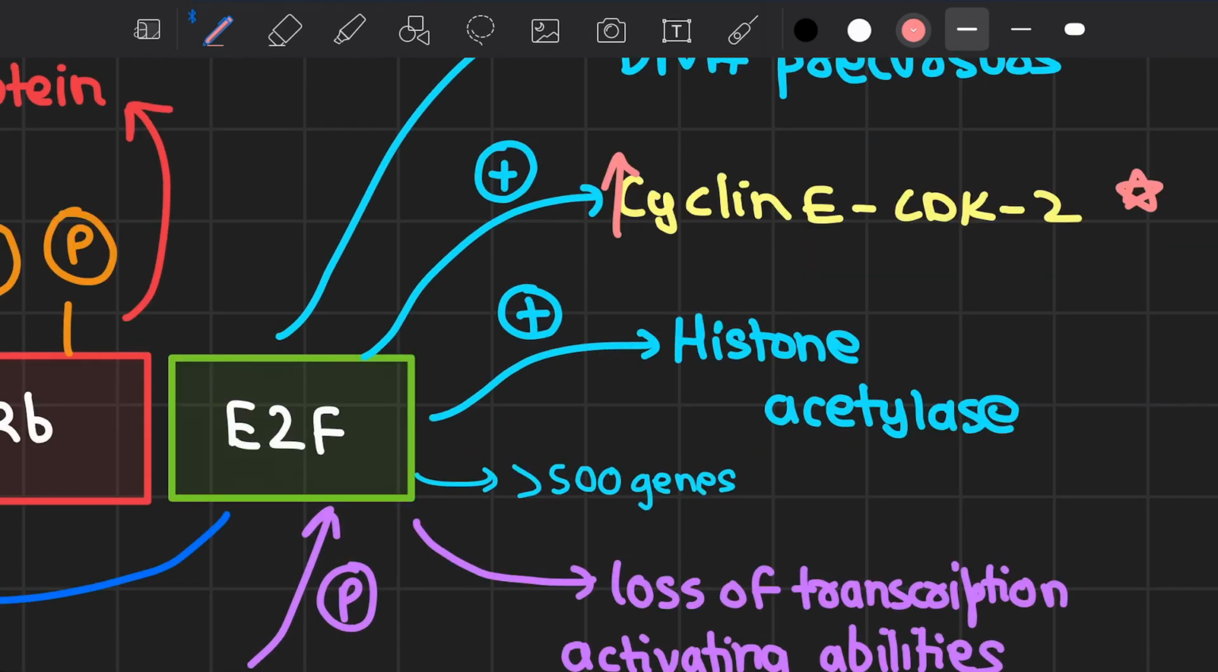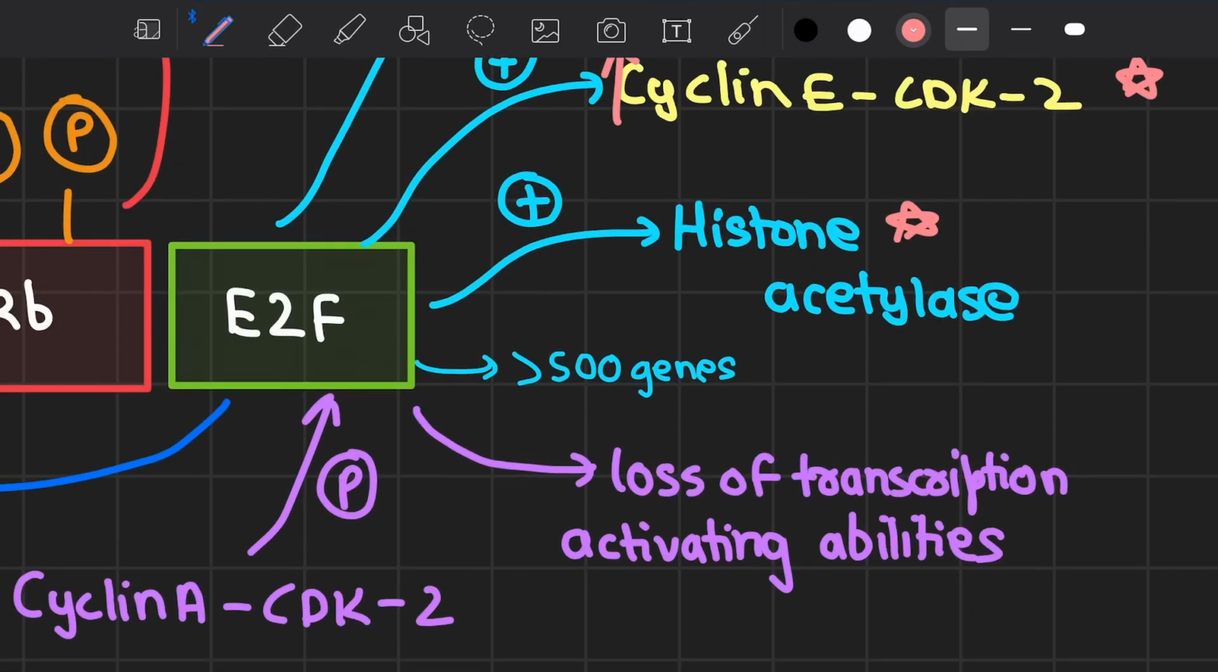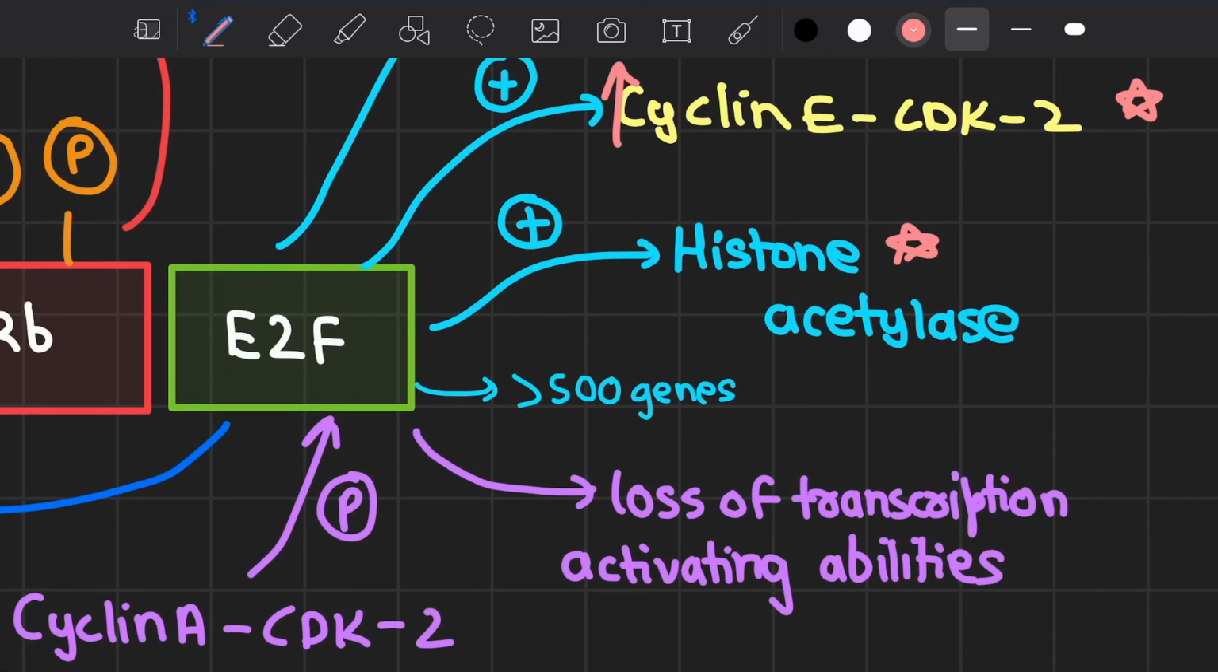And E2F will also lead to upregulation of histone acetylase. As we acetylate the histone residues on the chromatin, that will lead to unfolding of the chromatin, and we will escape transcriptional inactivation that was earlier facilitated by methylated or even unacetylated histone residues. So that is one thing. And then E2F can also lead to transcription of more than about 500 genes.